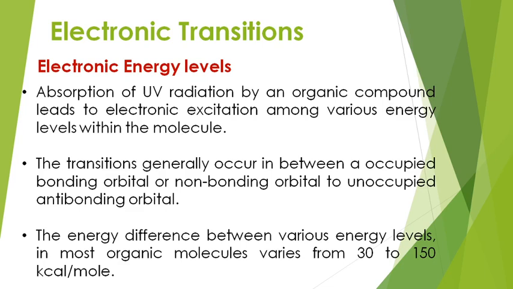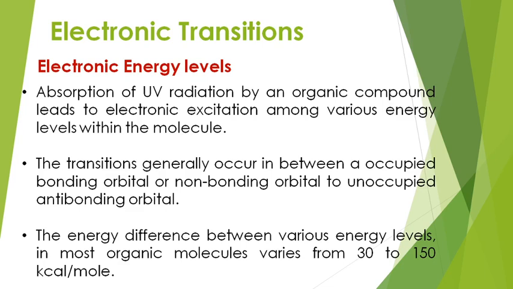Now the absorbed amount of radiation excites the outermost electron from a lower energy state to a higher energy state. This process we call transition of electron. Due to the absorption of UV radiation, there must be some transitions taking place inside the molecule. Today's class is about what the transitions are, and what transitions are allowed and what transitions are forbidden.